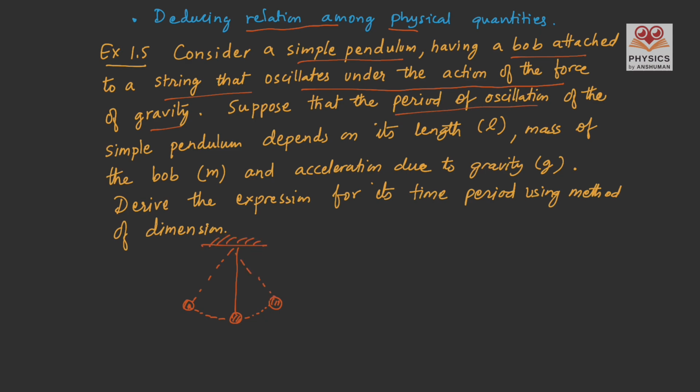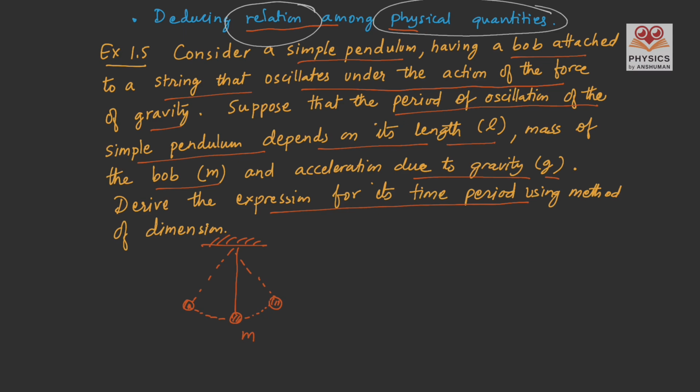Suppose that the period of oscillation of the simple pendulum depends on length, mass of the bob, so the mass of the bob is m, and acceleration due to gravity g. Then derive the expression for its time period using the method of dimension. So the question really wants us to derive relation among physical quantities. Let's see what all physical quantities are mentioned here.